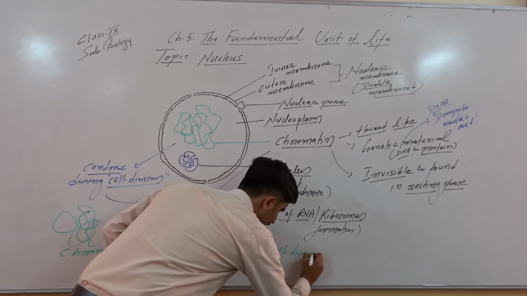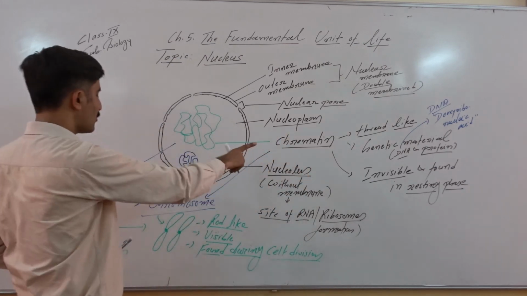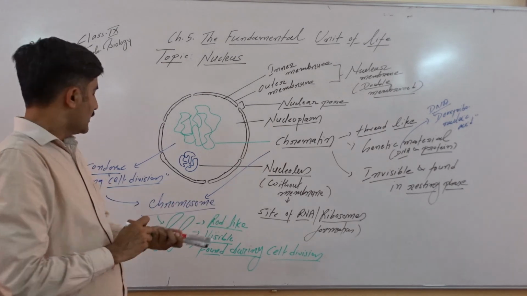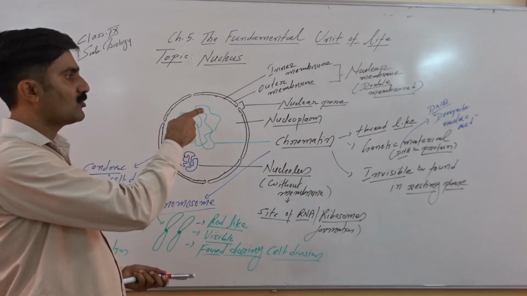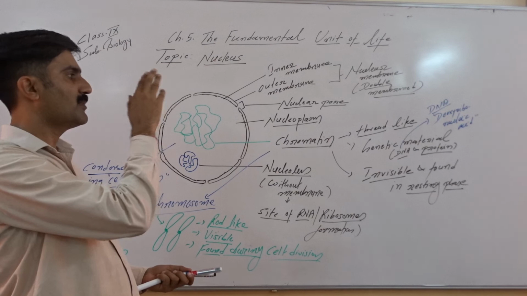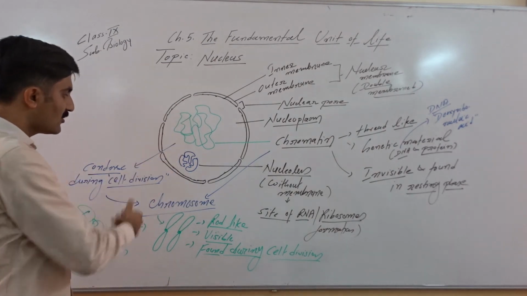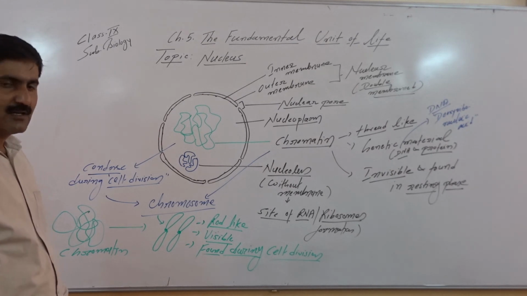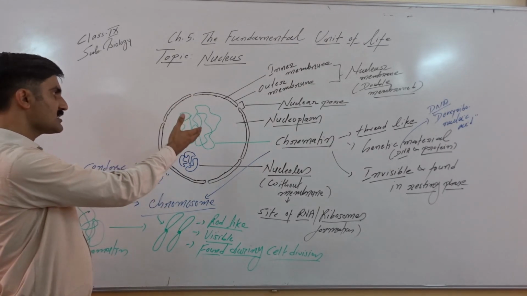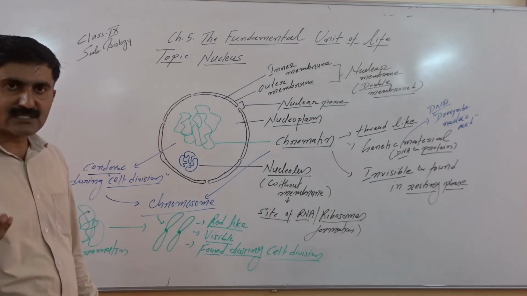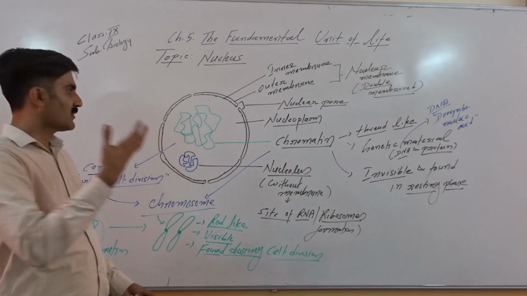So quickly, if we compare chromatin with chromosome, chromatin is fibrous, while chromosomes are rod-like. Chromatin, please remember, is invisible because thread-like is invisible; chromosome is visible. Chromatin is found during the resting phase of the cells.